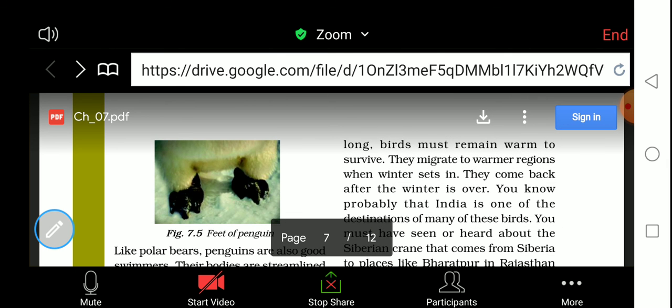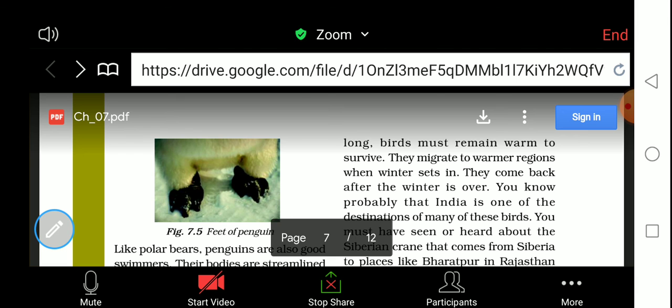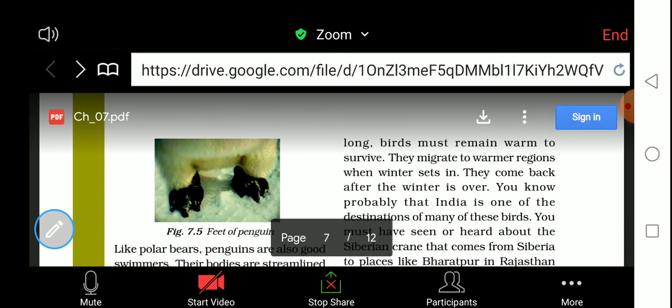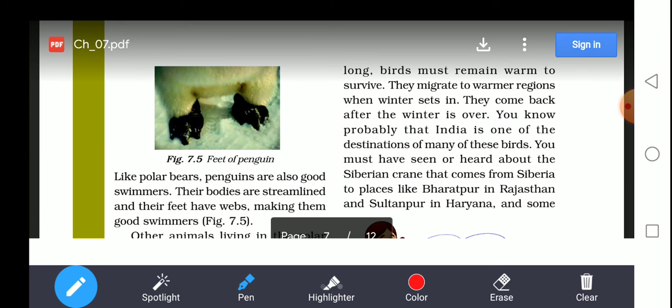Birds also migrate to warmer regions when winter sets in. They come back after the winter is over. You probably know that India is one of the destinations of many of these birds. You will find the Siberian crane coming from different countries. They fly during the climatic change. Due to climatic change, they fly from different countries high in the sky.